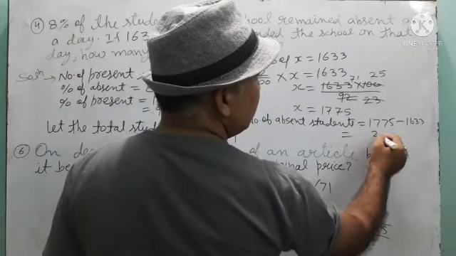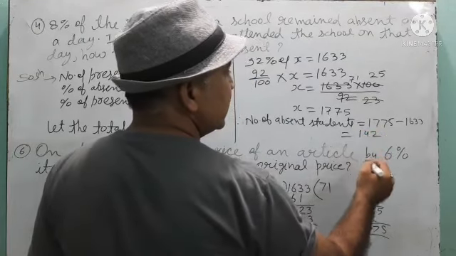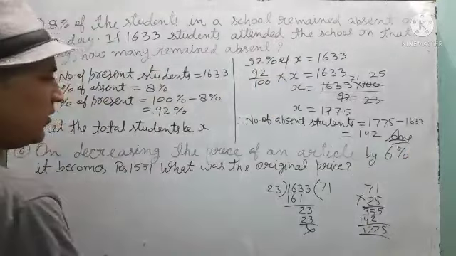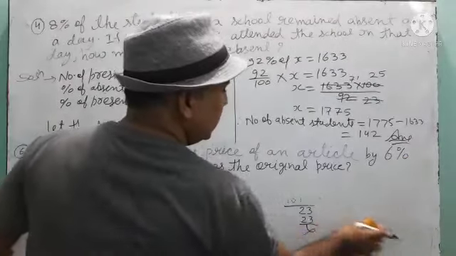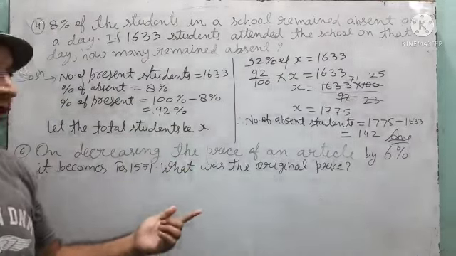So 5 minus 3 is 2. 7 minus 3 is 4. 7 minus 6 is 1. That means 142 students will be your answer. Understood? 142 students were absent on that day.